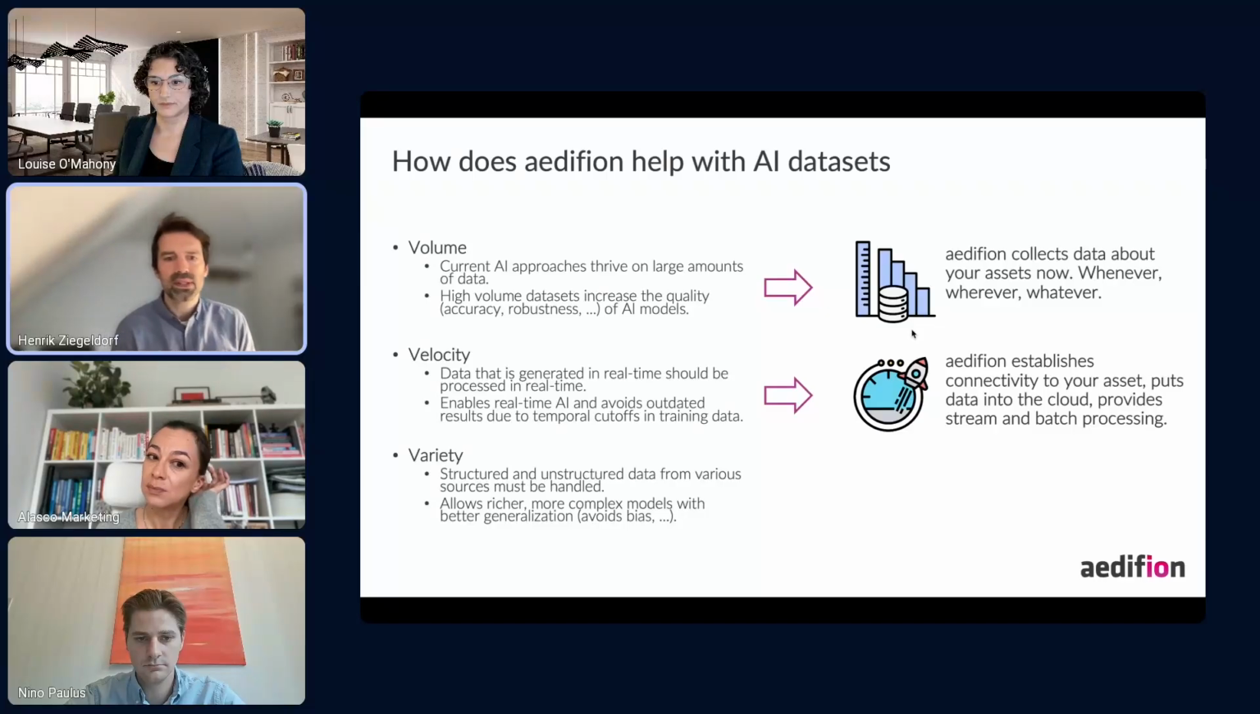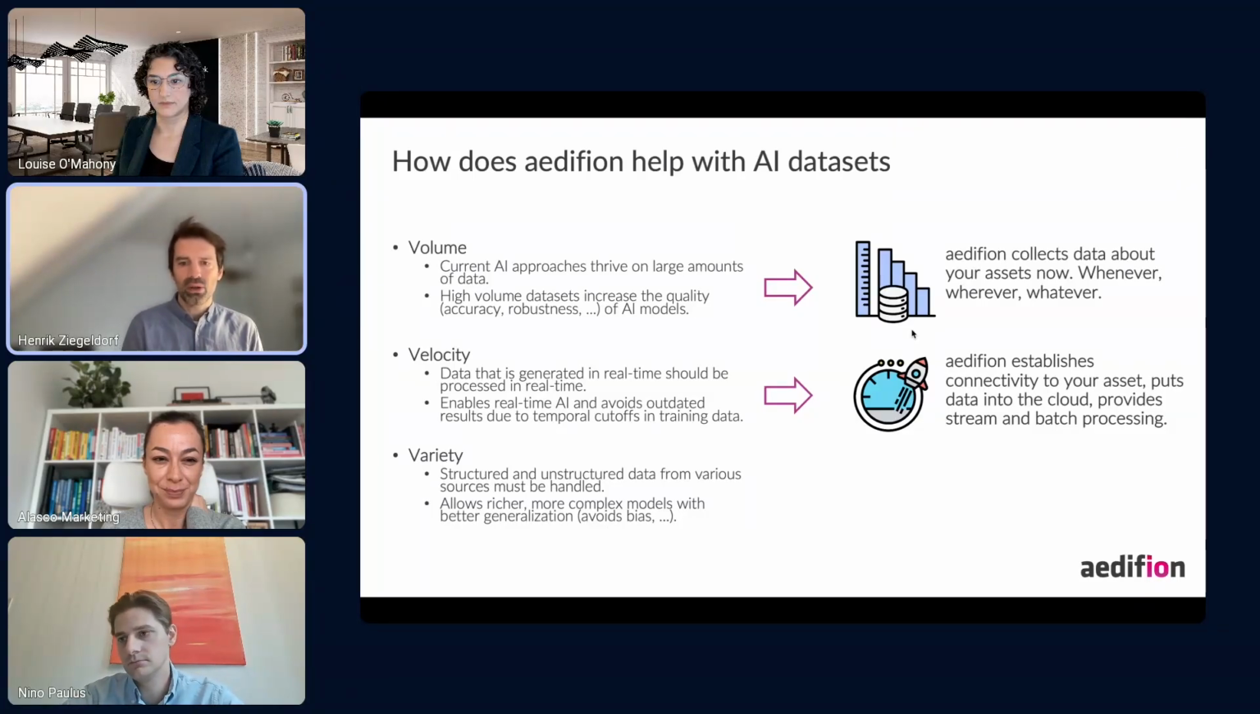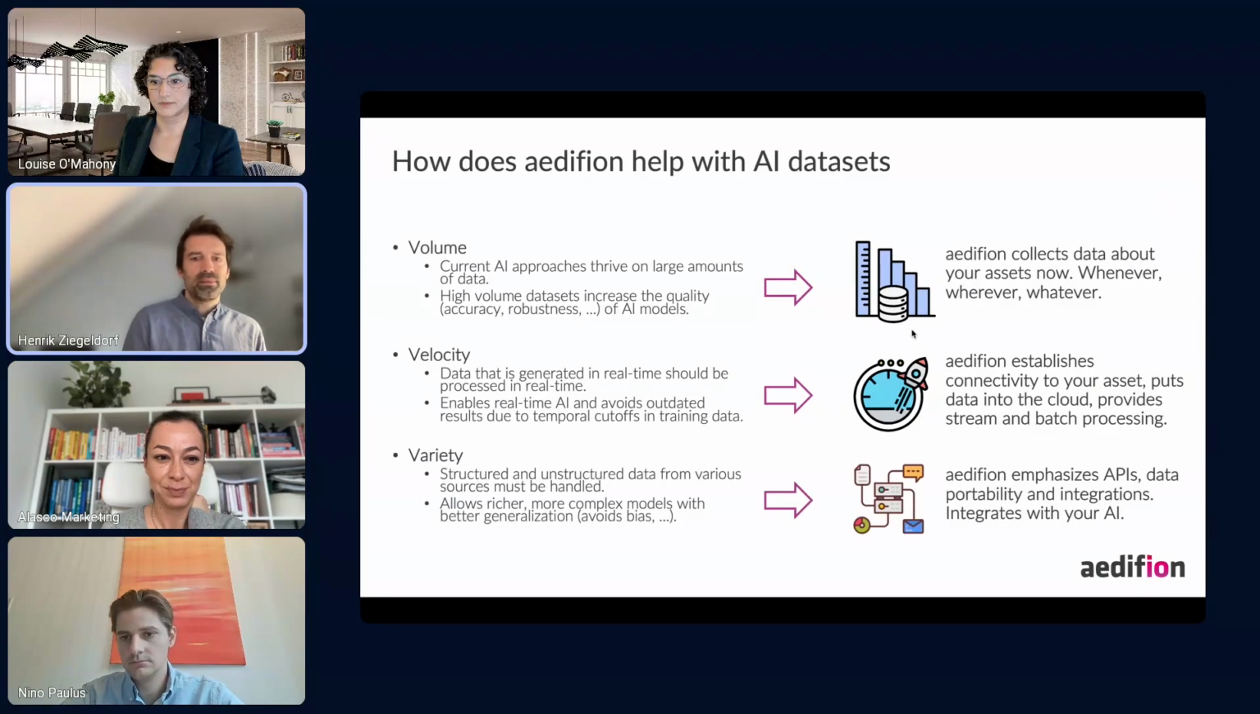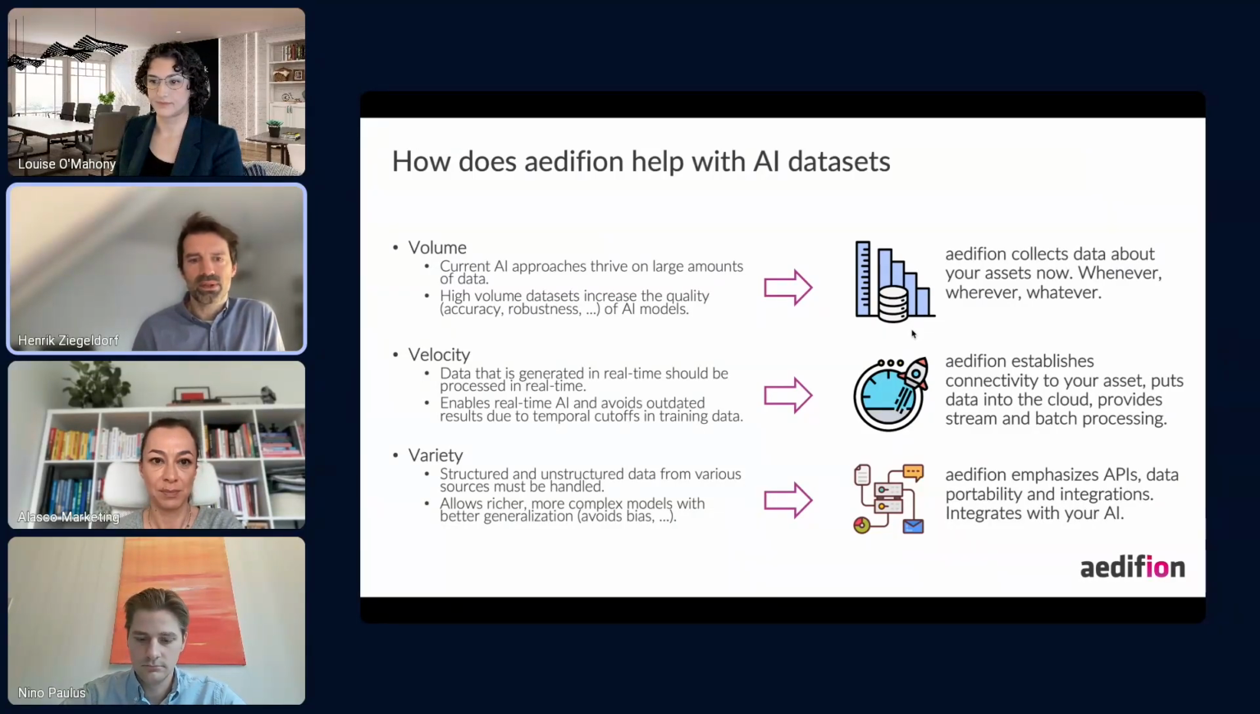We've also seen that more differentiated data sets avoid biases and lead to better results. So it is about richer, more complex data sets that allow better models and better learning from the data. And Edifion helps here by emphasizing APIs, by emphasizing data portability so that you can combine your data sets and integrate with our platform. I mentioned MCP, so you can access the data on our platform for your AI as well.